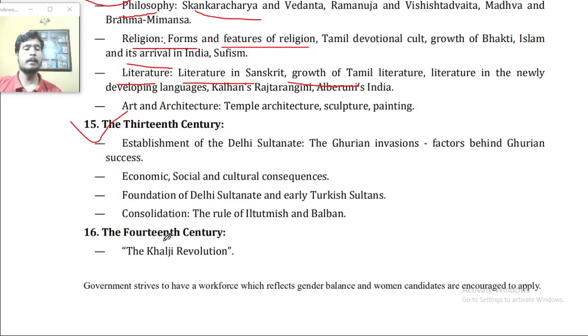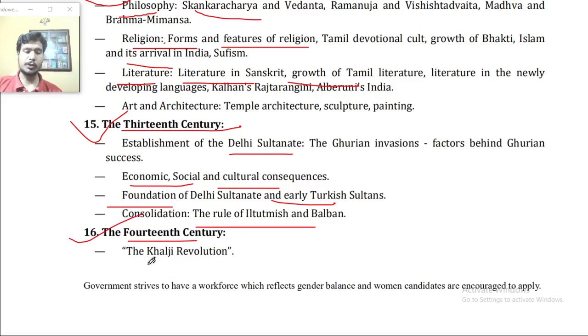Point number 15, the 13th century: establishment of the Delhi Sultanate, the Turkish invasion, factors behind the Turkish success, economic, social and cultural consequences, foundations of the Delhi Sultanate and early Turkish Sultans, consolidation, the rule of Iltutmish and Balban.